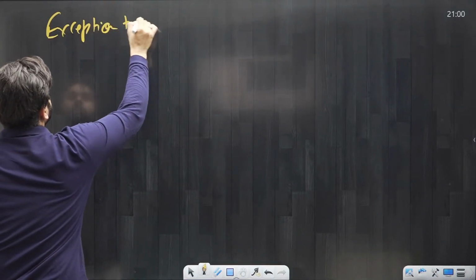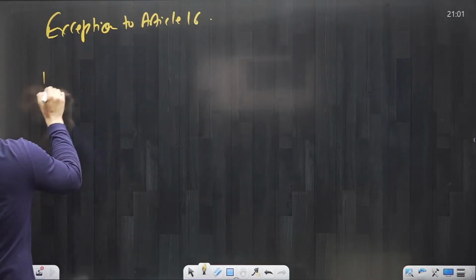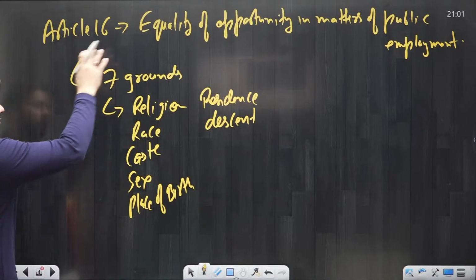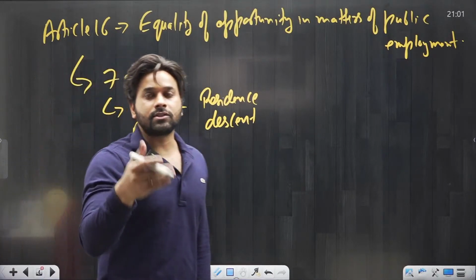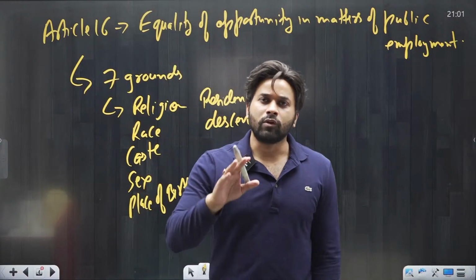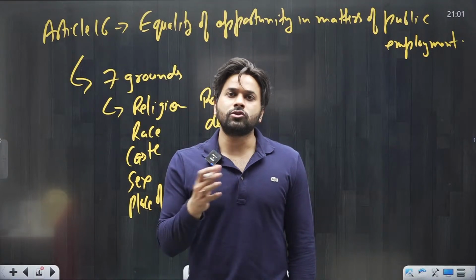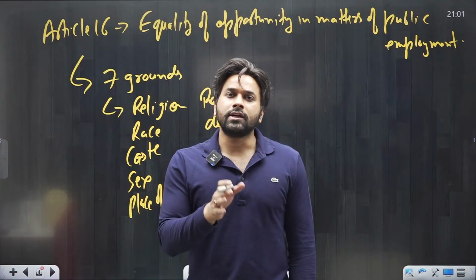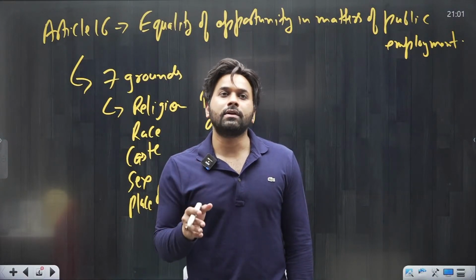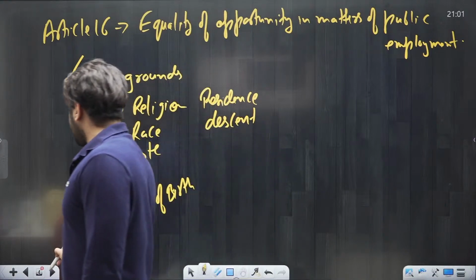So the first exception to article 16 is article 16 clause 3, because whatever we discussed right now was under article 16 clause 1 and 16 clause 2. Now no one is going to ask in detail what is 16 clause 1, what is 16 clause 2. We must understand that collectively these 2 clauses are saying that the state should not discriminate against any citizen on these 7 grounds. Simple. But now we will discuss a few clauses in detail. So the first is article 16 clause 3.